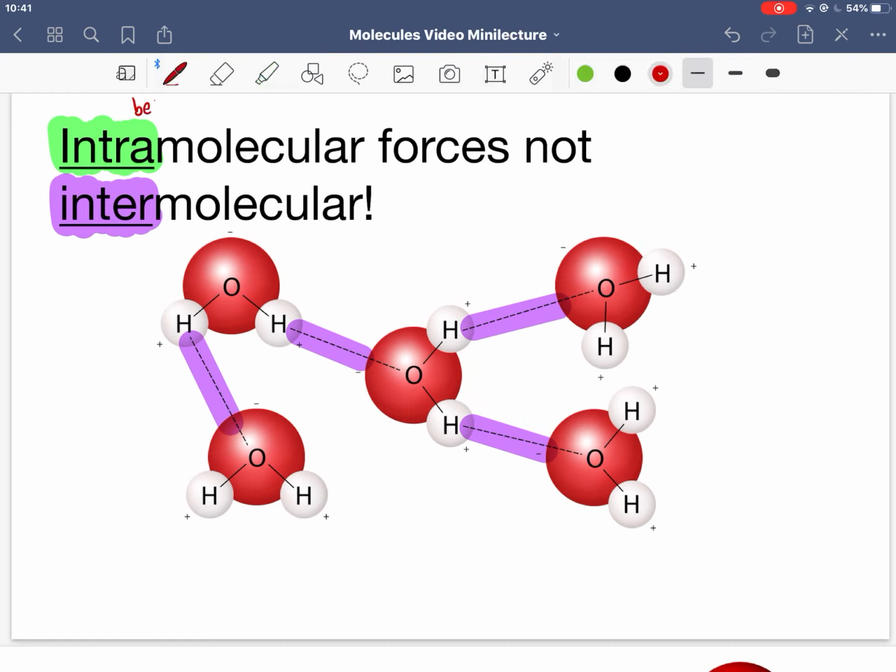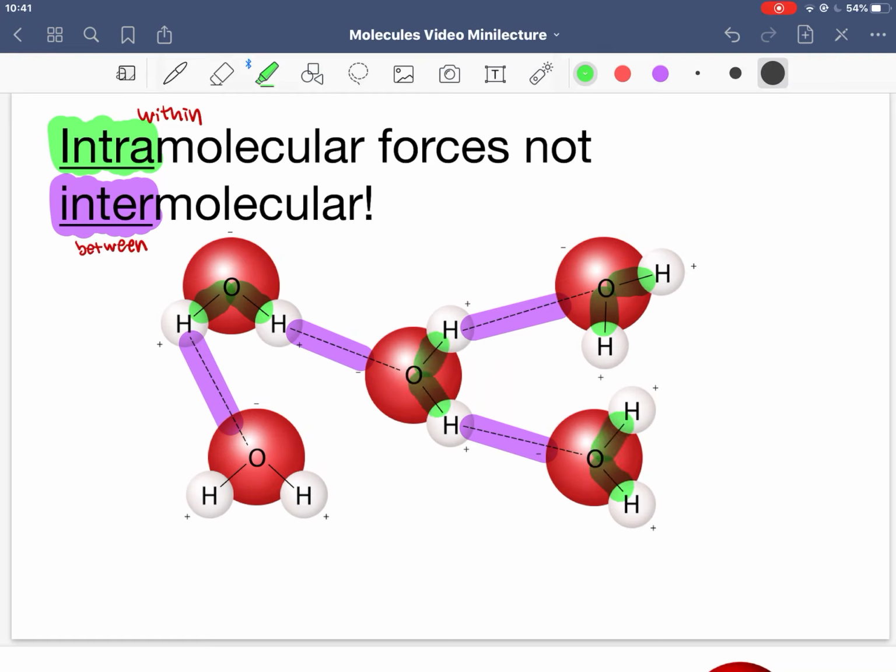Intra means within, and it's inter that means between. And so now we are talking about intramolecular forces. So that's these connections that happen within a molecule.